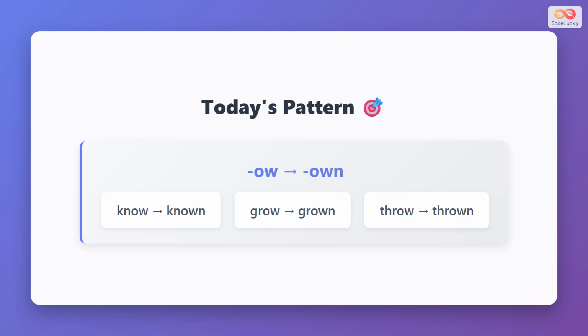Today's pattern is -ow becomes -own, and this means verbs ending in ow change to own in their past participle form. The three main verbs following this pattern are know becomes known, grow becomes grown, and throw becomes thrown. Let's look at each one in detail.